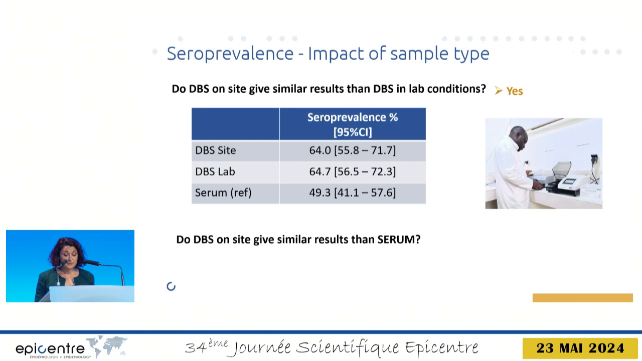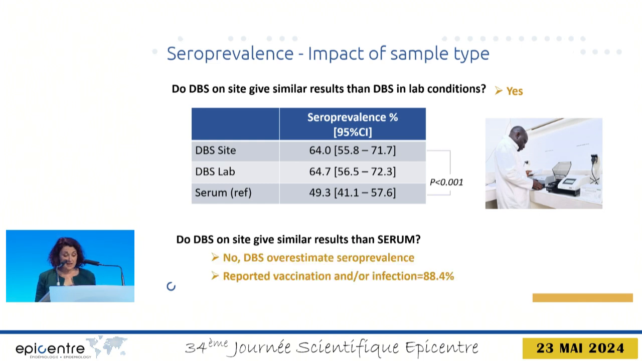To the question, do DBS carried out under field conditions give similar results compared to serum? The answer is now no. It seems that the DBS overestimate the seroprevalence, since we consider the serum results as the reference. Serum samples give a seroprevalence estimated at around 50%, while reported measles vaccination or infection is estimated at 88%. So here as well, the seroprevalence is lower than expected, and we will discuss that later.